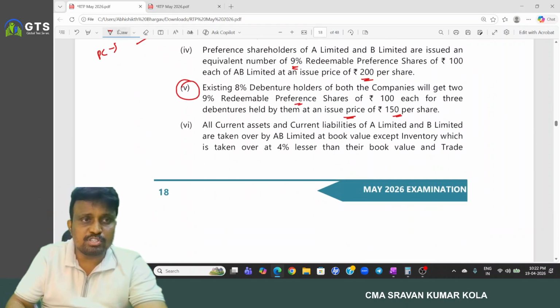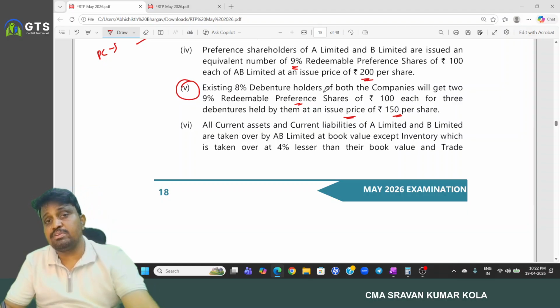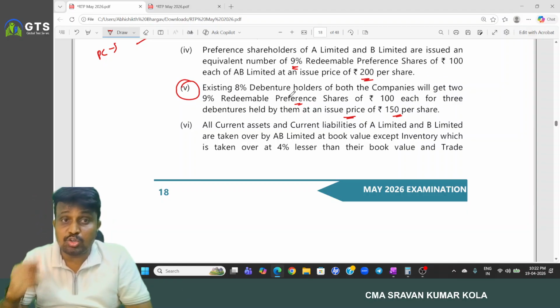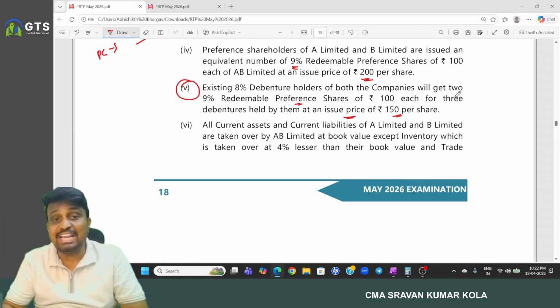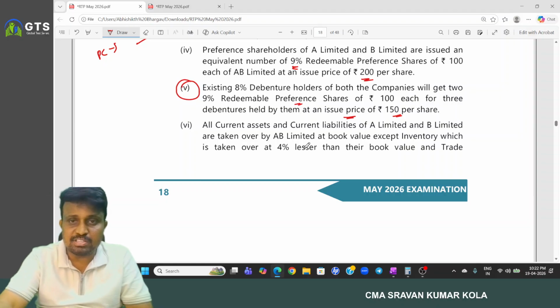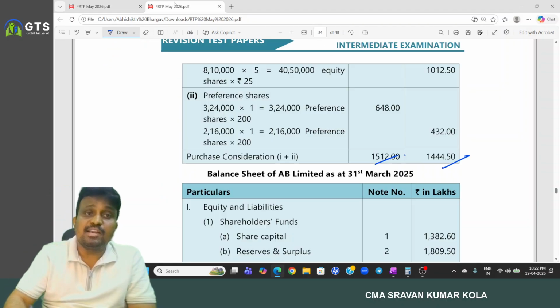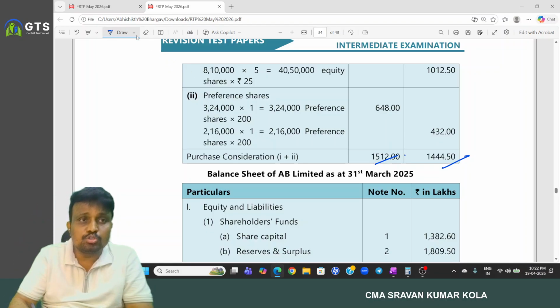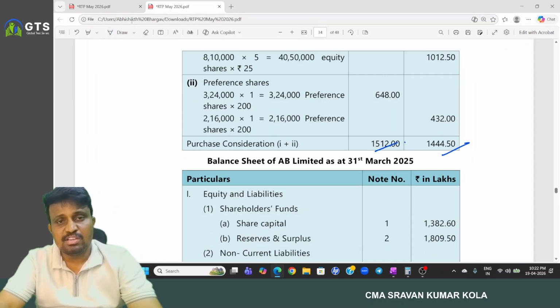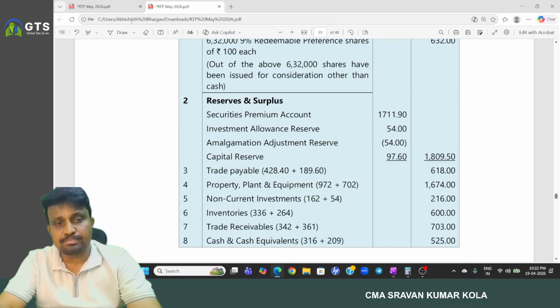And what is the provision we have? Existing 8% debenture holders of both companies will get two 9% redeemable preference shares of 100 each for three debentures held by them. It means number of debentures into 2 by 3.